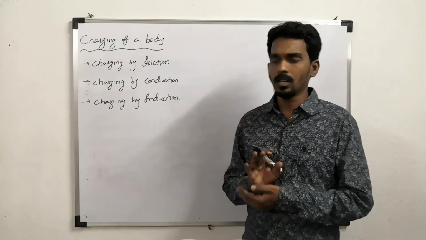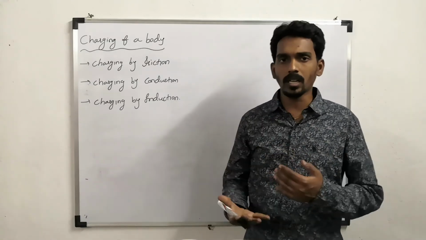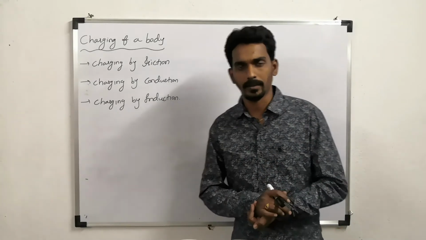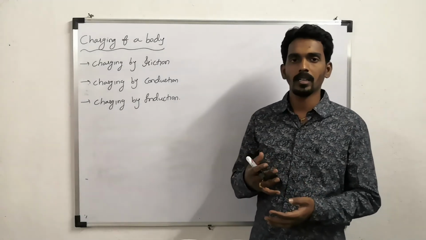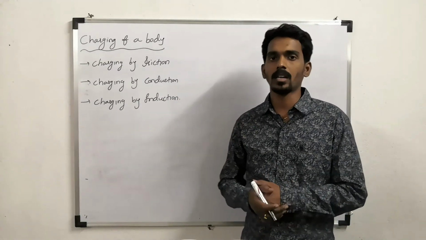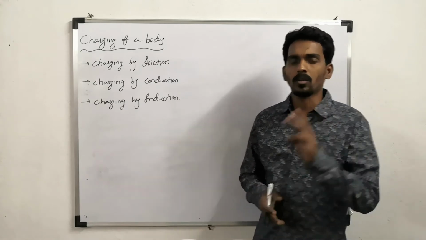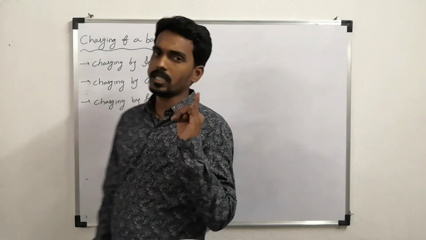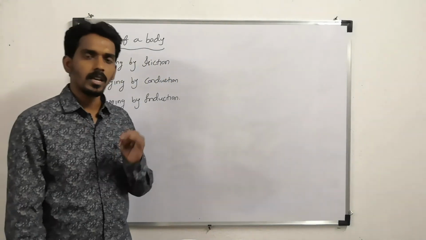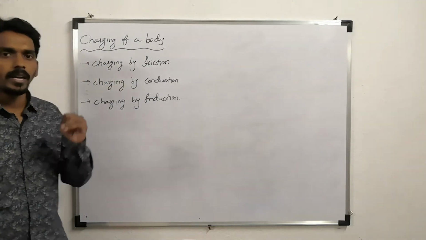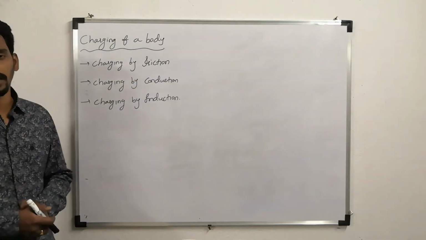That's why it is neutral. But we need positively charged body or negatively charged body. So how can we do that process of charging of a body? That can be done by 3 processes. One is charging by friction, another one is charging by conduction, and another one is charging by induction.